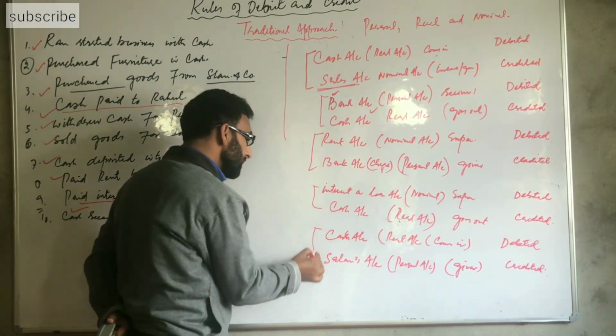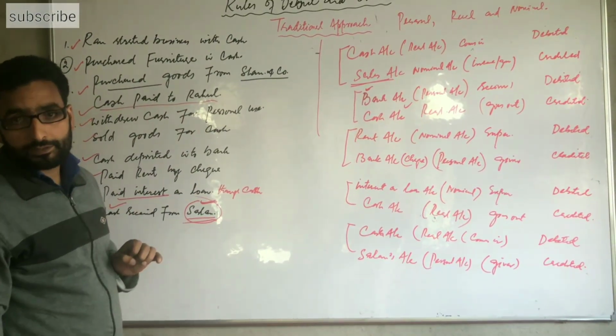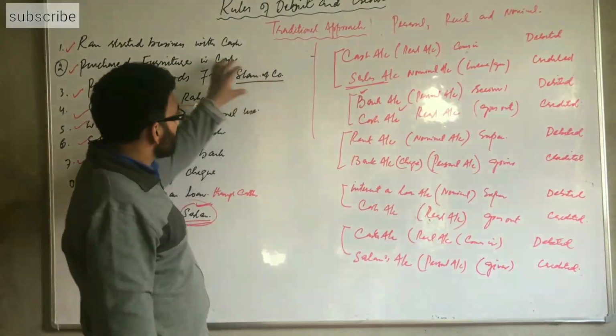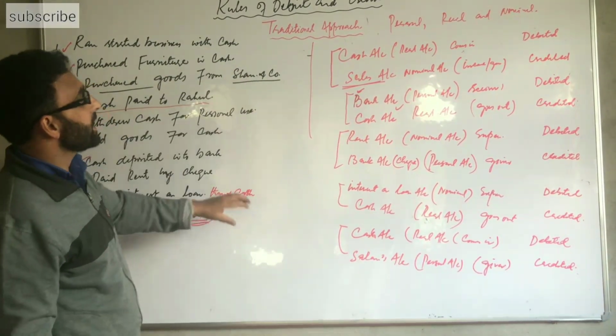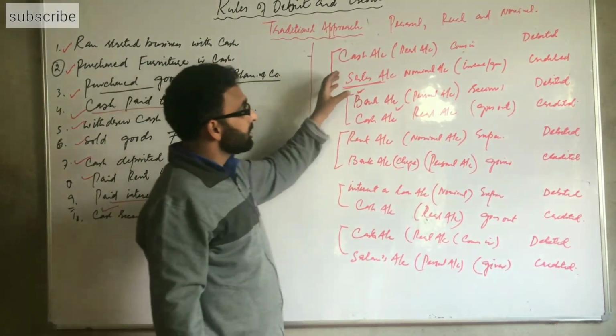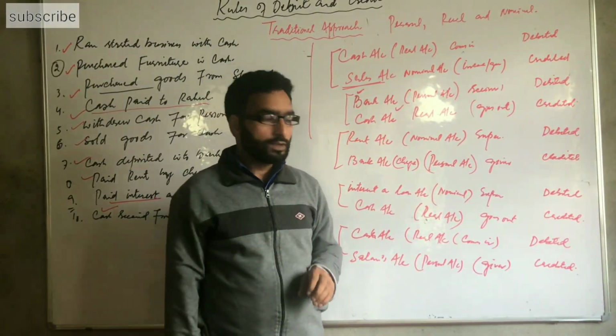Here we learned that in every transaction there is at least one debit and one credit. We use it in every transaction. There are at least two accounts. Two accounts are involved in every transaction, and for this, one account is debited and one account is credited. Thanks.